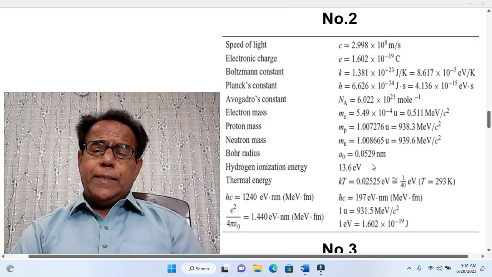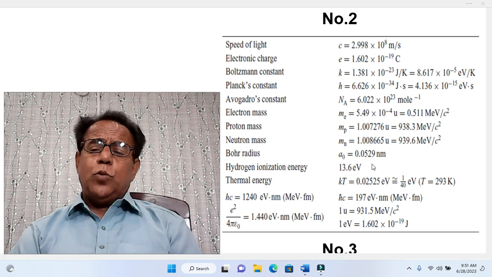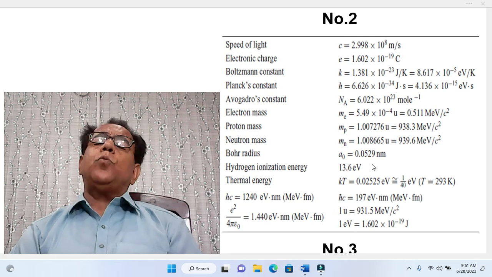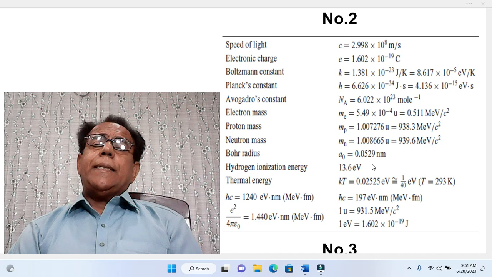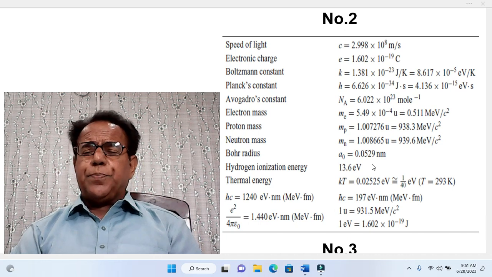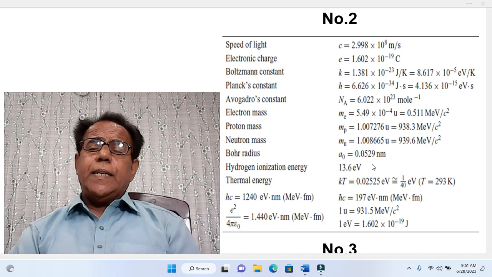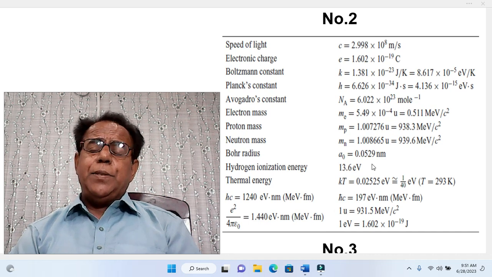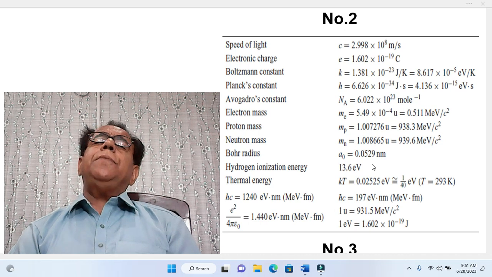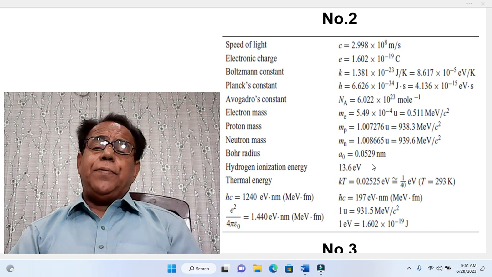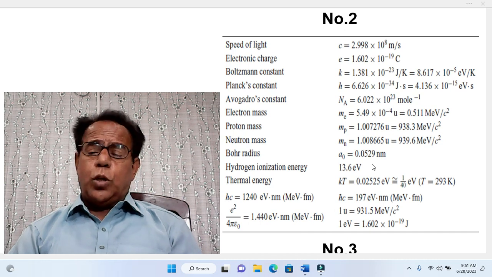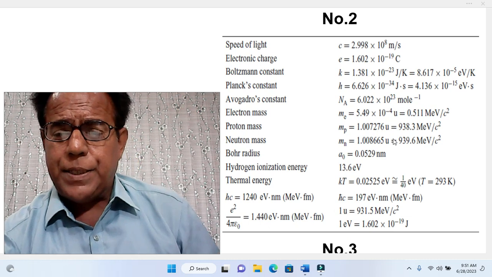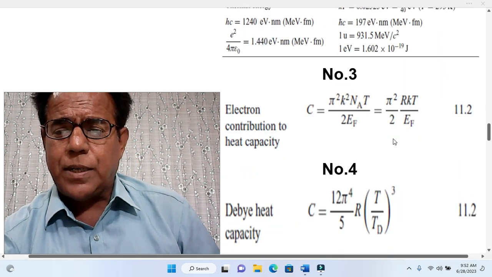Then, dear students, another table is shown at helping tool number 2. A comprehensive table of physical constants is shown. This table has been included in our problems or in our videos several times. So for the time being, we do not give any further time to this table, because it has been taken into consideration several times.